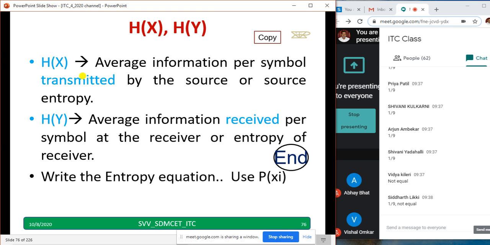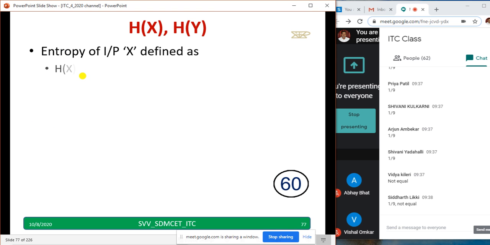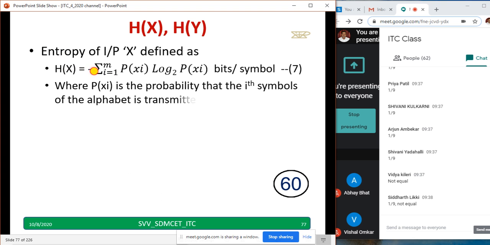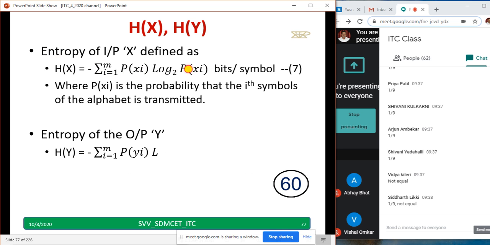Now we have to write the entropy equation. All of us know entropy, pi log pi. The same thing we are writing now. Copy down H of X equal to, now minus is there, otherwise usually we write p log 1 by pi. Because of the minus I am writing log only instead of 1 by log.